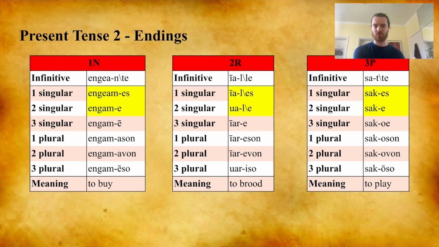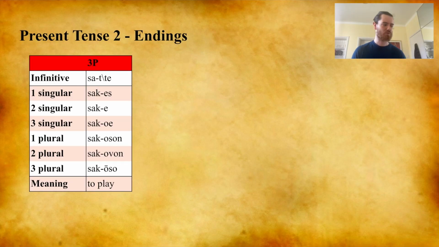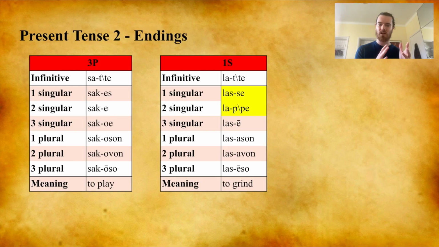Whereas you would expect the first conjugation ending to be as, ave, second conjugation is, ive, and third conjugation us, uve, but they aren't. They're always ace and a. This is true for every subclass except the sibilant subclass. So let's take satte, to play, which belongs to the plosive subclass. It has ace and a for the first singular and second singular endings. Compare that to the sibilant endings se and pe, with the first p replacing the final s of the sibilant stem.